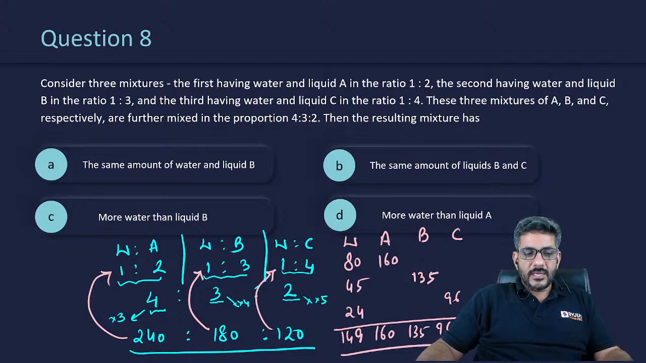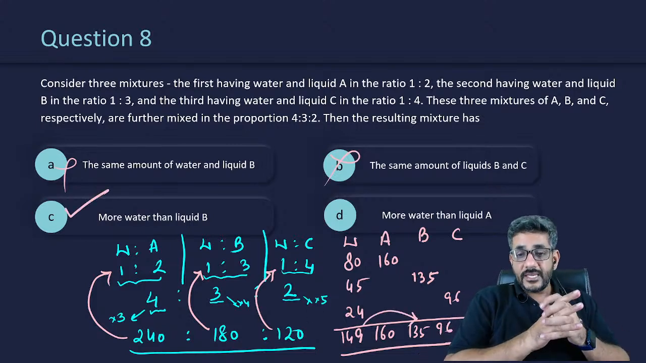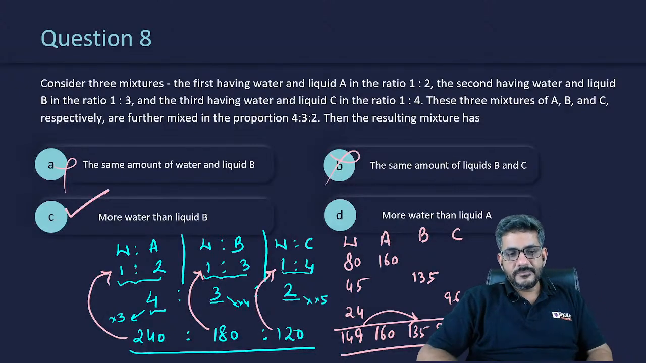So no two of them are equal. Therefore this is wrong, this is wrong. And more water than liquid B, that is definitely correct. So my answer should have been option C, whereas everyone else has given the answer as D. Why is that so?